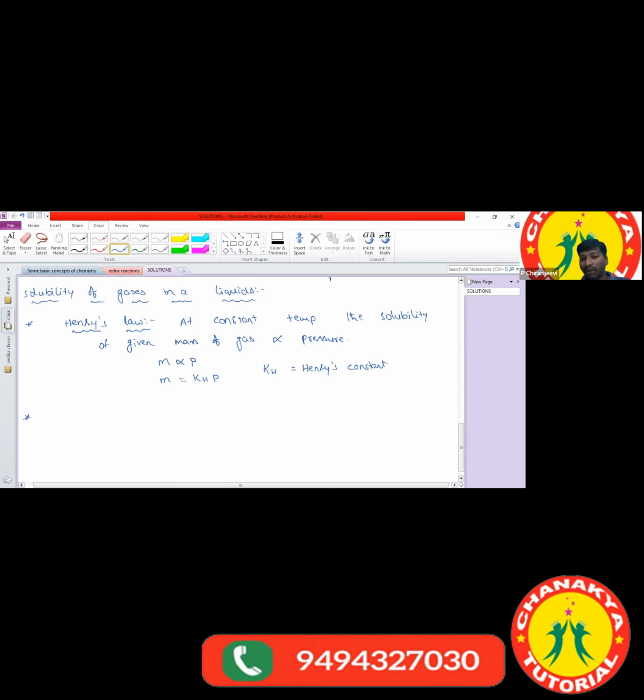So at constant temperature, the solubility of a given mixture of gases is directly proportional to the mole fraction of the component.